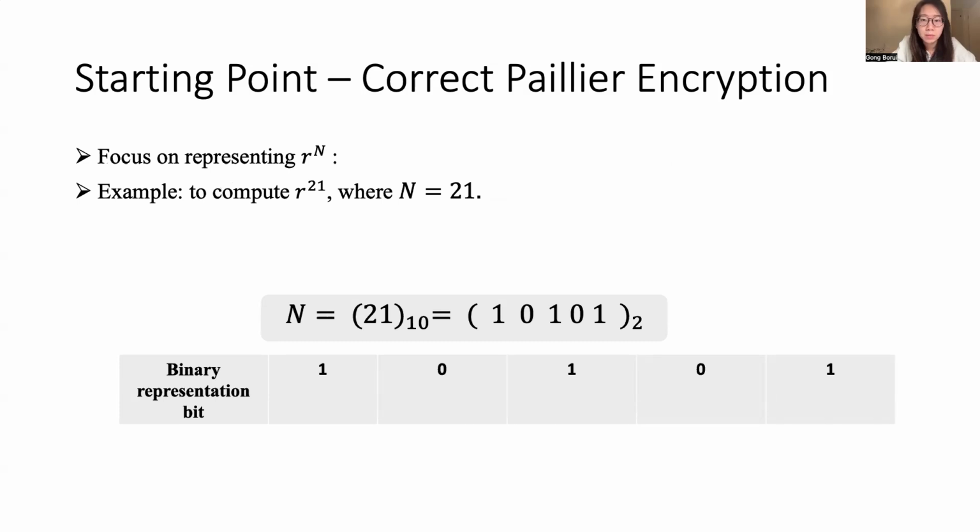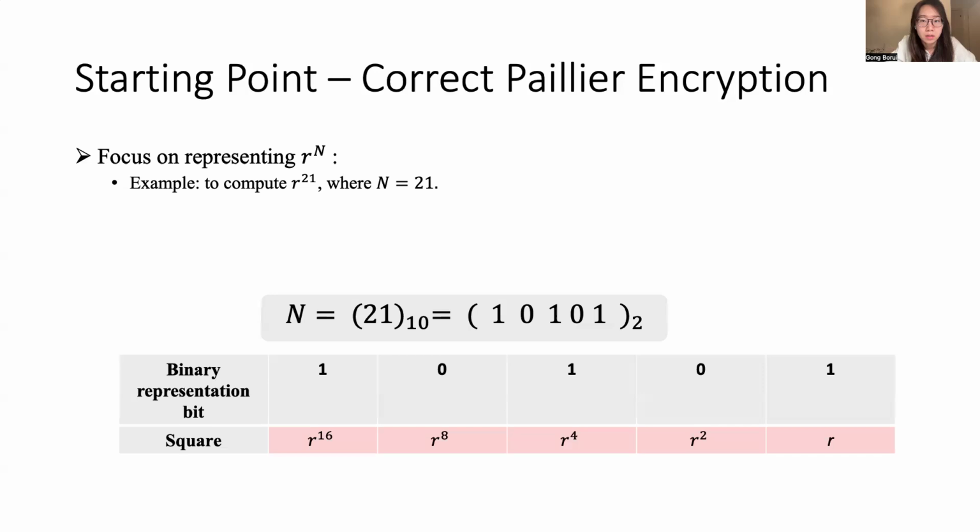Suppose n equals 21, and we first write down its binary representation as 10101. Then according to the number of these decomposition bits, here we square R 4 times, and we can get R to the power of 2, to the power of 4, to the power of 8, and then to the power of 16.